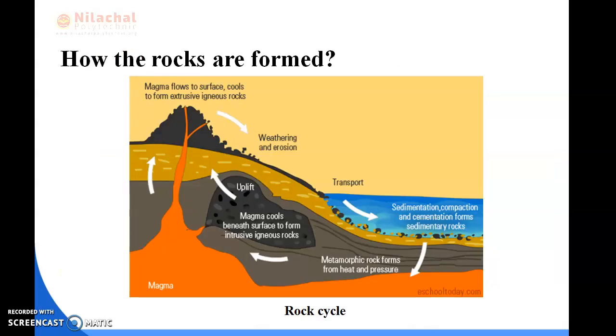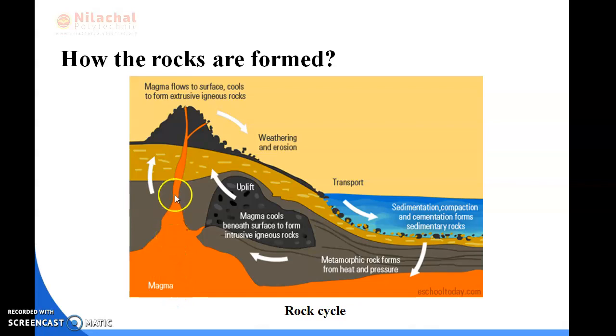Here is how the rocks are formed. I have told you geological classification means the formation of the rocks: how igneous rocks, sedimentary rocks, and metamorphic rocks are formed. Or we can say the rock cycle. Here you can see that when the earth's interior is at a very high temperature, the molten or pasty material comes out from the surface.